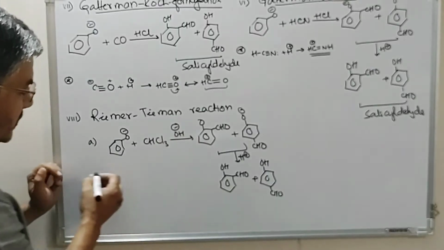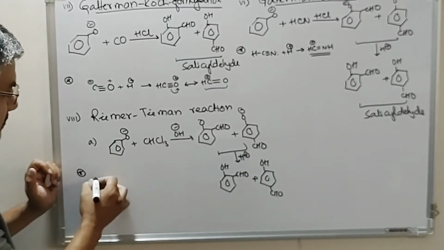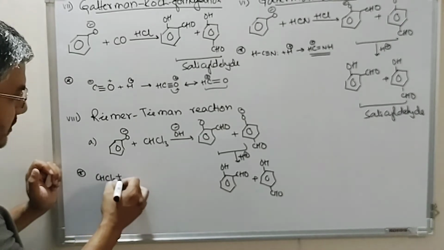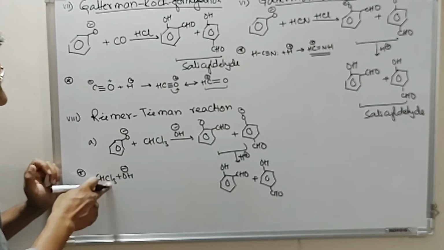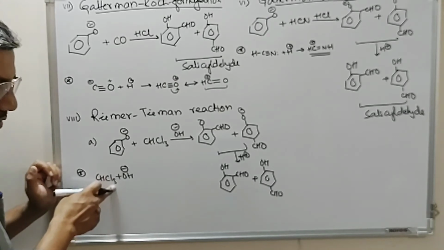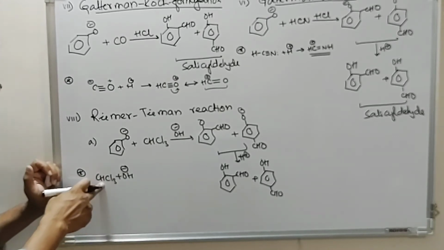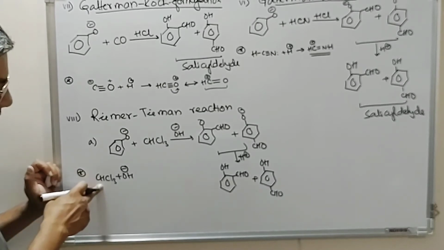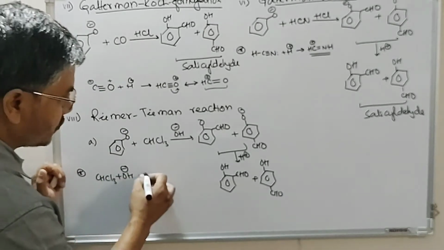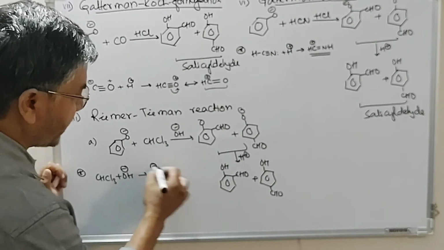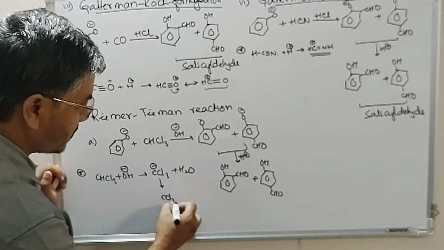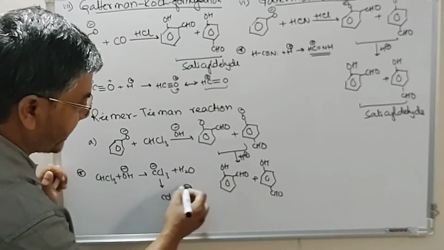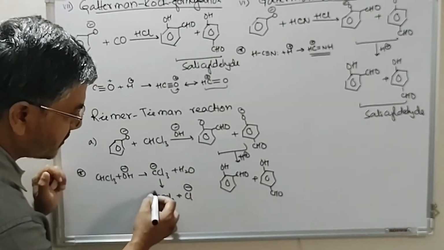The electrophile for this reaction: we are looking at CHCl3 reacting with OH minus. It contains 3 strongly electron withdrawing groups, which withdraw electron density from carbon, so this hydrogen is acidic. This acidic hydrogen reacts with base to give you CCl3 minus plus H2O. This decomposes to give you CCl2 plus Cl minus, and this gives you a very important species which is known as